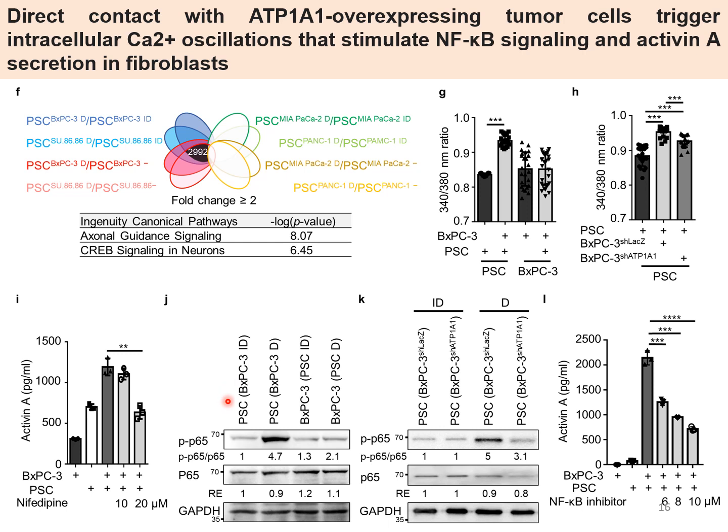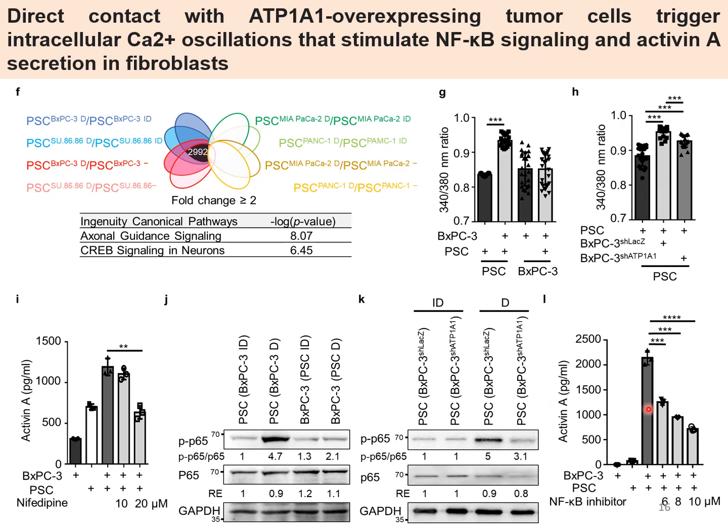Previous results have shown that Activin A production is regulated by the NF-kappa B pathway in normal and cancer cells. Activation of NF-kappa B is measured by phospho-P65. Consistently, phospho-P65 was significantly increased in fibroblasts after direct contact with BxPC3 tumor cells through ATP1A1 interaction.